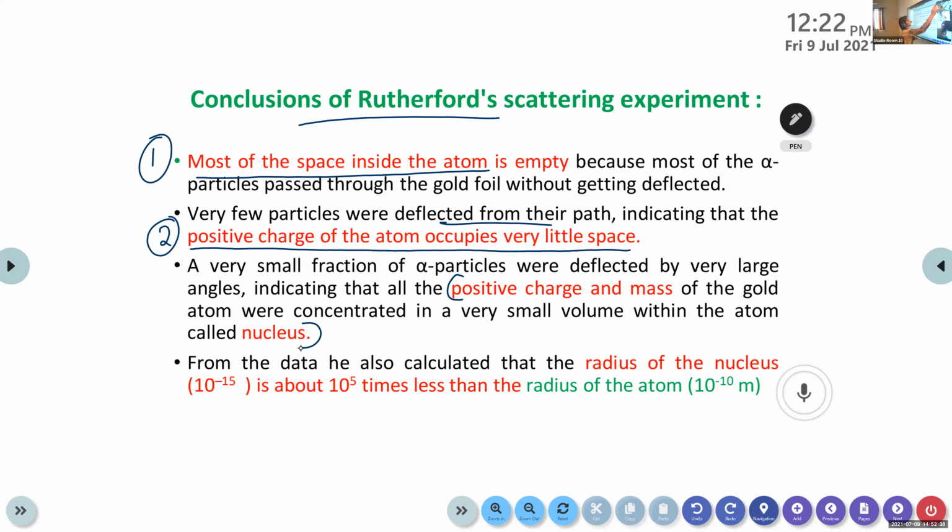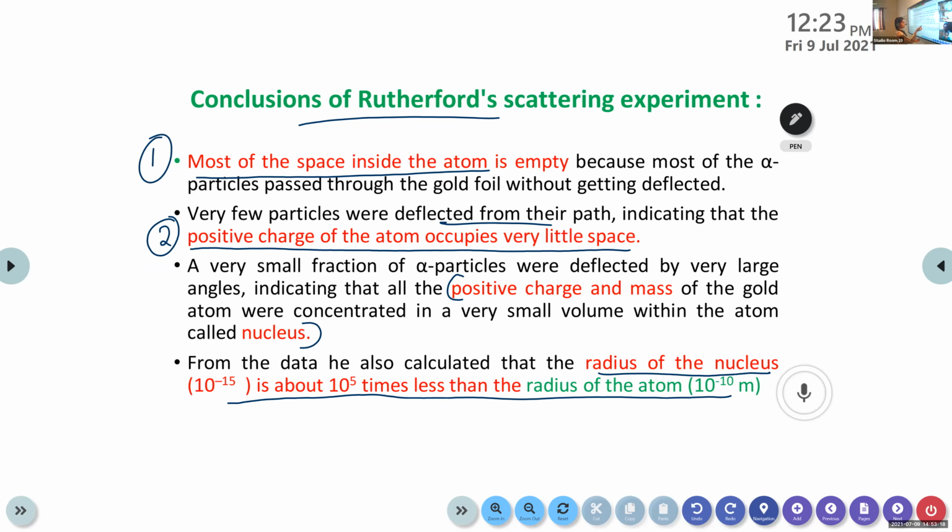The existence of the nucleus was not mentioned by J.J. Thomson, right? But here, through this gold foil experiment, Rutherford described the nucleus. The positive charge and mass of the gold atom are concentrated in a very small volume within the atom. It is called the nucleus. And from this data, he also calculated that the radius of the nucleus is about 10 raised to 5 times less than the radius of the atom. That means compared to the radius of an atom, the radius of the nucleus is very small.